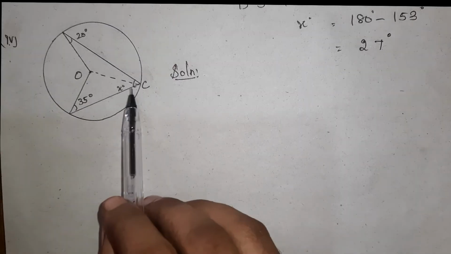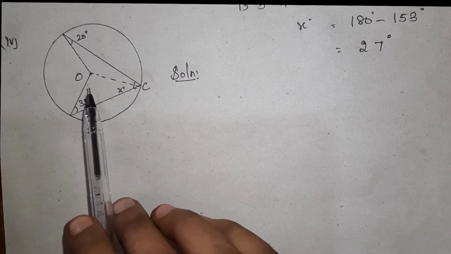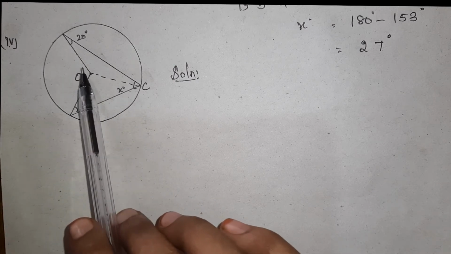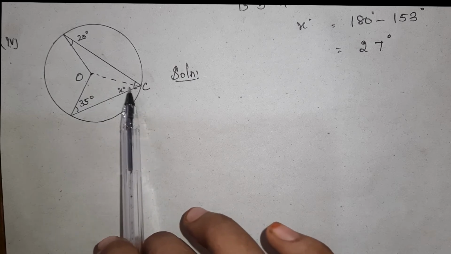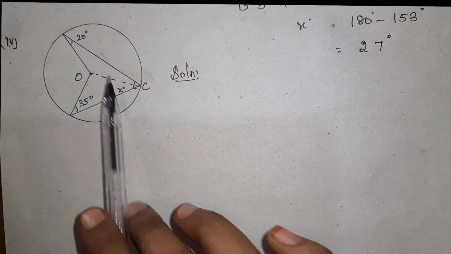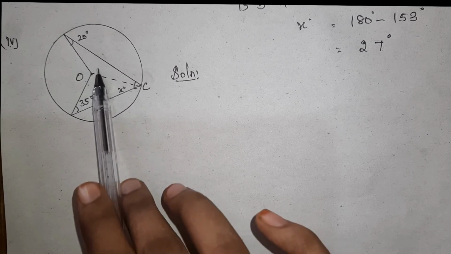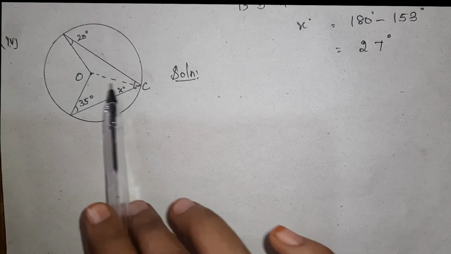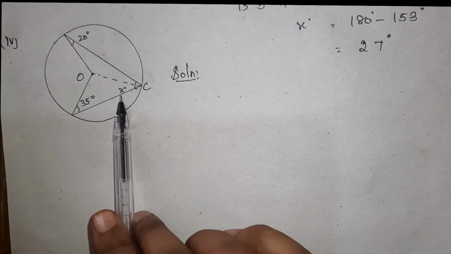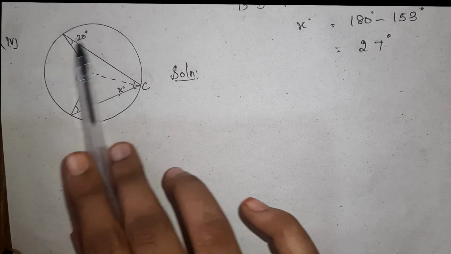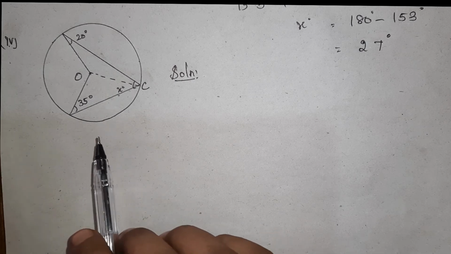Fourth part, we have to find out the value of x. In this part we cannot apply theorem 10 because the angle subtended by the center is not given, also this is unknown, so we cannot apply it. So we can use another method because here they drew one line, so we got two triangles. Using the two triangles we are going to find out this angle x.